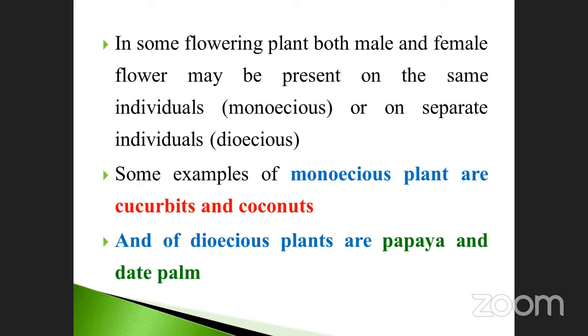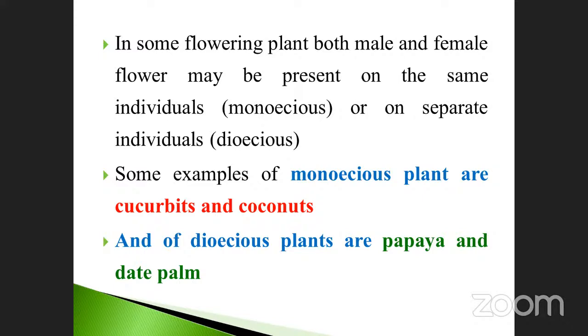Take the example of coffee plants also, when you spray cytokinin, auxin and other components, it induces monoecious flowers, particularly more female flowers compared to male flowers, because the male flower is not essential for commercial purposes. Only the female flower is essential. And examples of dioecious plants are papaya and also date palms.